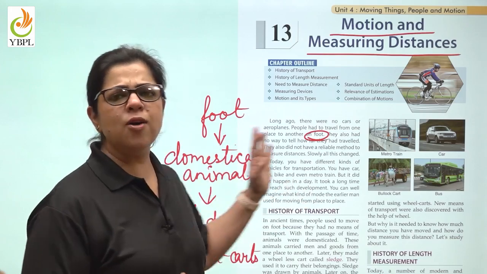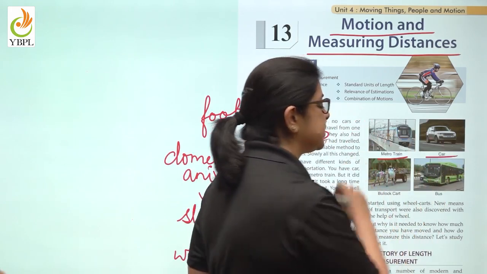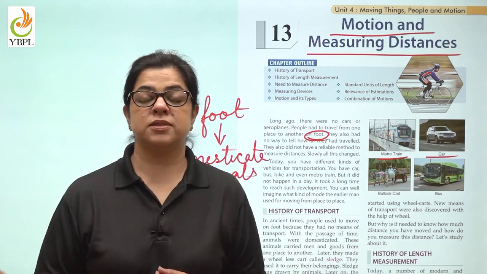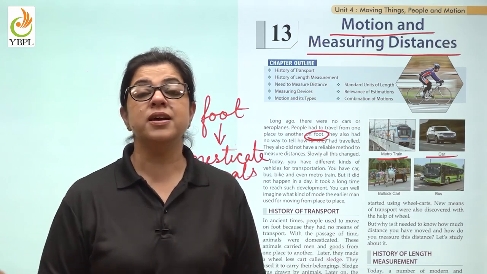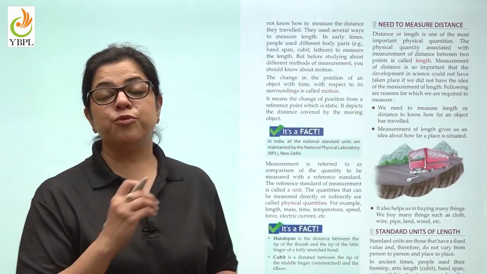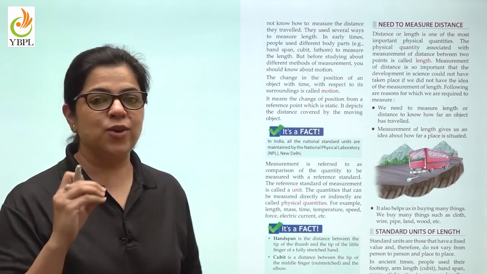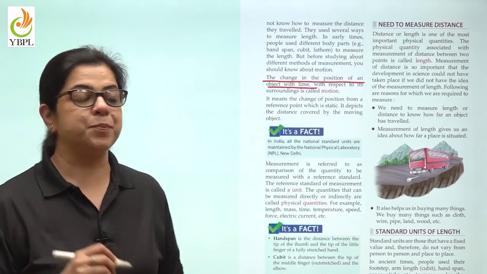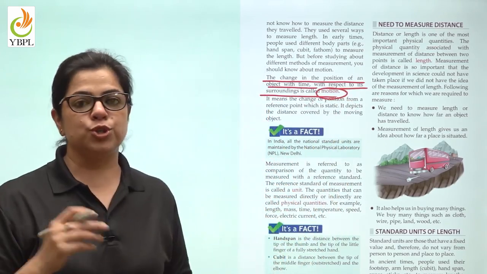And over these thousands of years, we have come a long way. We have developed metro trains, cars, bullet trains, buses, aeroplanes, and even ships, cruise ships, etc. So children, moving from one place to another has become very easy. The change in the position of an object with time, with respect to its surroundings, is known as motion.